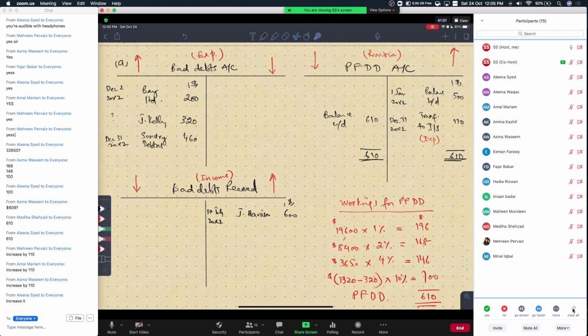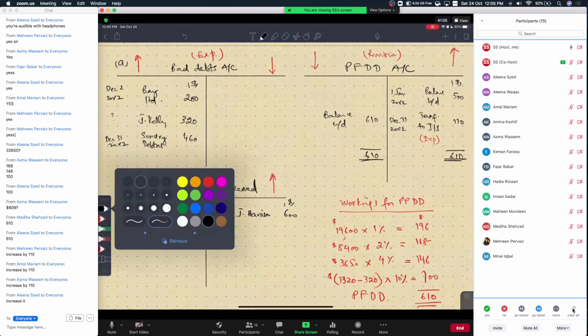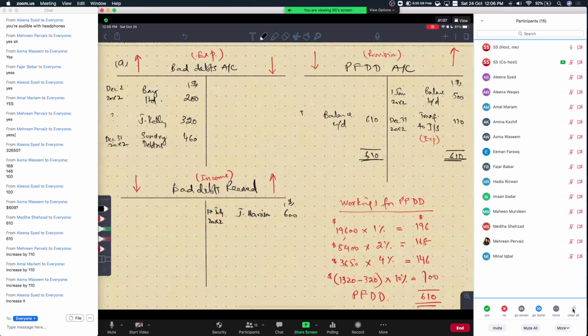So we will title this as 31st December 20x2, and that is it. Then we are going to bring down the balance to the next year as 1st of January 20x3. We will bring it down as balance brought down $610, and that wraps up the provision for doubtful debts account.